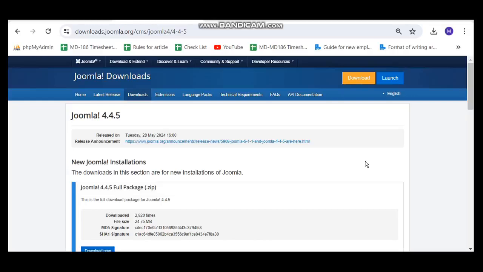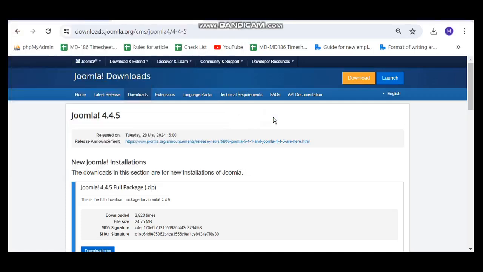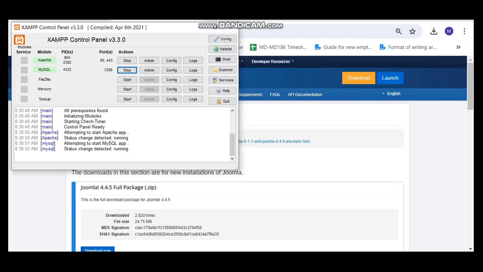Hello everyone, in this video I am going to share how to install Joomla 4 in localhost. First of all, we have to download the XAMPP application on our machine. This XAMPP control panel, we have to install it first, and then we have to download Joomla 4 and install it. So first of all, you have to download this XAMPP control panel on your machine.